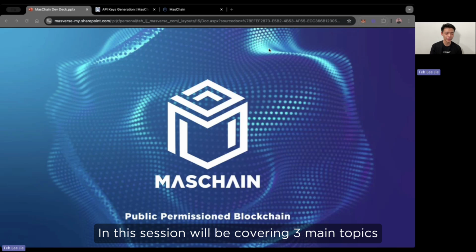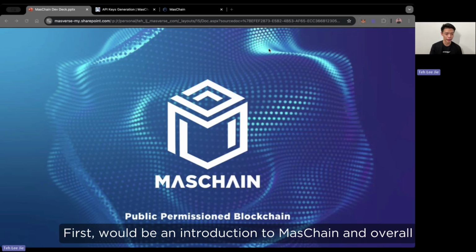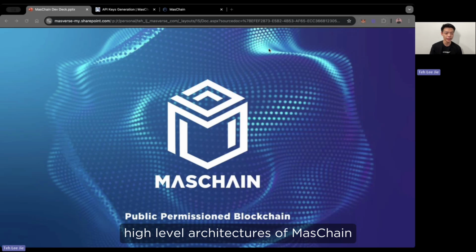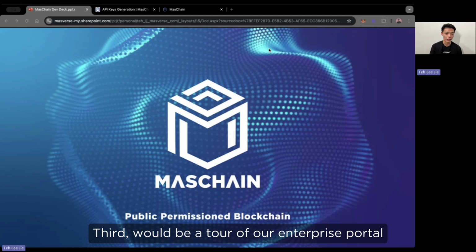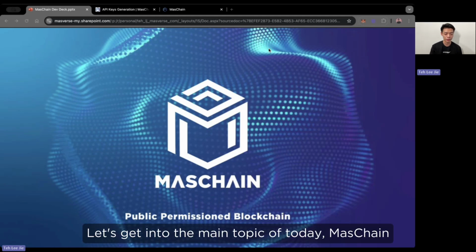In these sessions, we'll be covering three main topics. First will be an introduction to MasChain and overall high-level architectures of MasChain. Second will be a walkthrough of our documentations. And third will be a tour of our enterprise portal. Let's get into the main topic of today, MasChain.